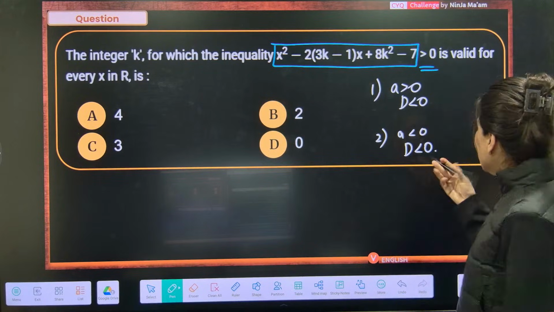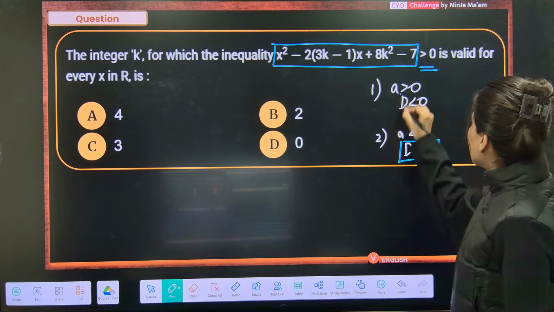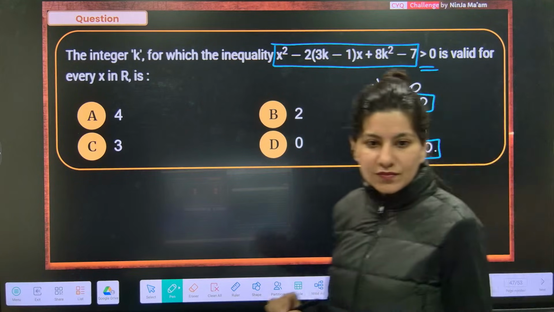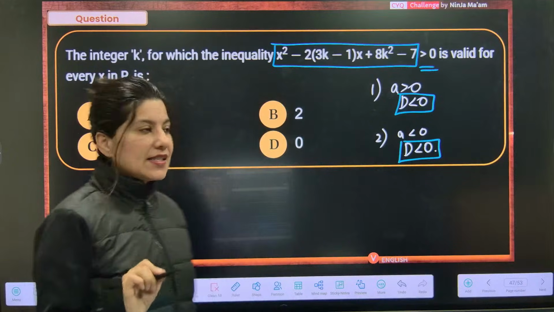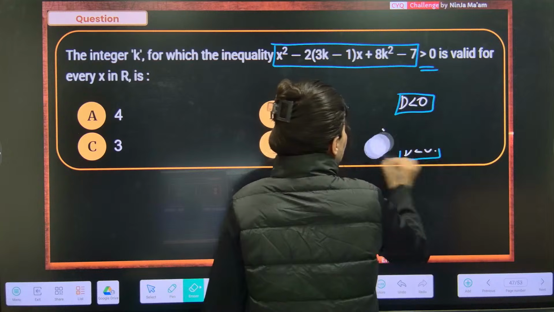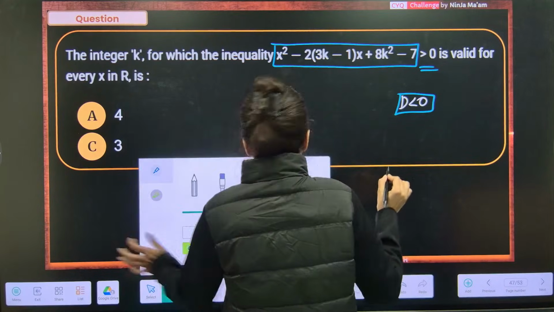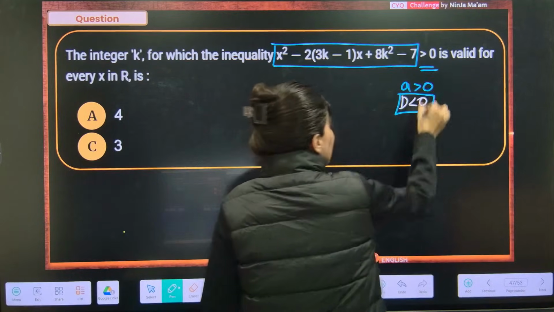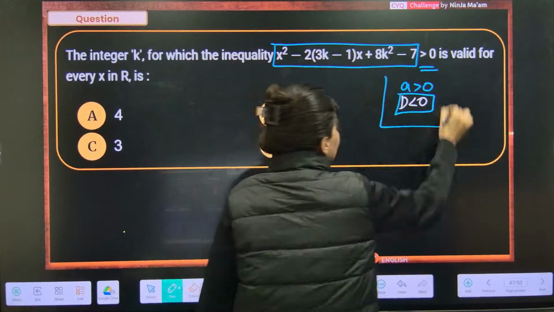Okay, basically the discriminant is less than 0. This is the condition. Discriminant is less than 0. That's the only condition. Sorry. This is the only condition. A greater than 0 and d less than 0. This is the condition.